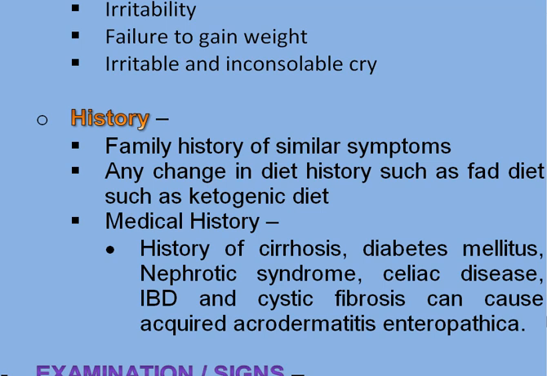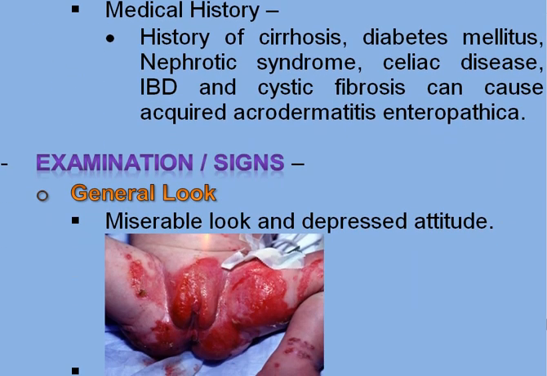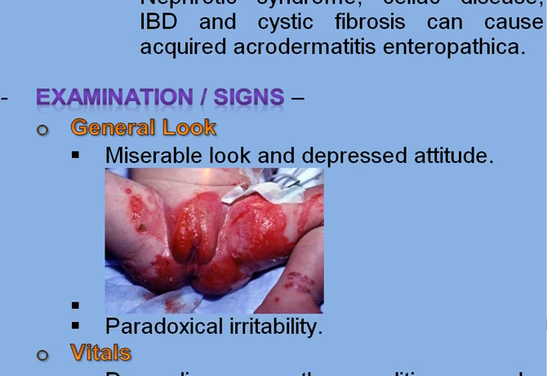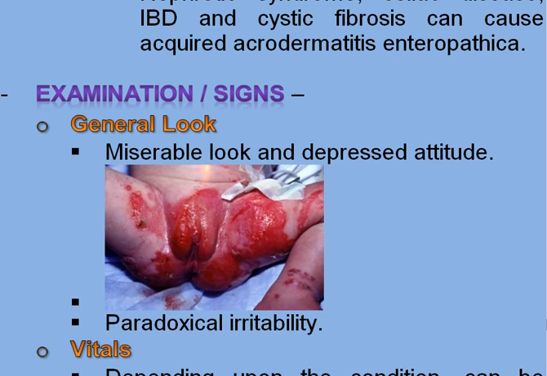Any change in the diet history, such as a fat diet or ketogenic diet. Medical history: there can be a history of cirrhosis, diabetes mellitus, nephrotic syndrome, celiac disease, IBD, and cystic fibrosis, which can cause acquired acrodermatitis enteropathica. On examination, the general look: the child will look miserable and will have a depressed attitude. This is the characteristic rash. And the child will have paradoxical irritability.